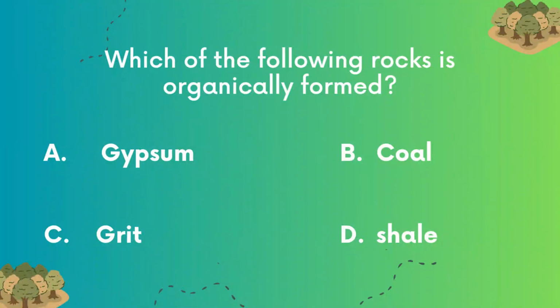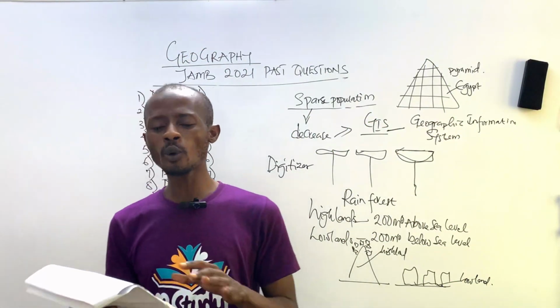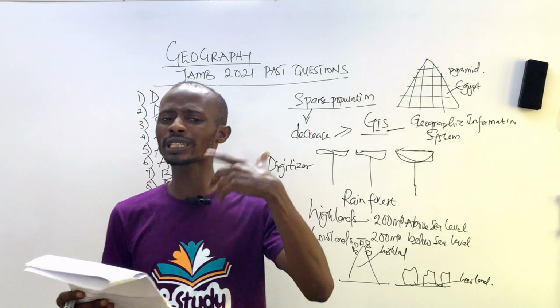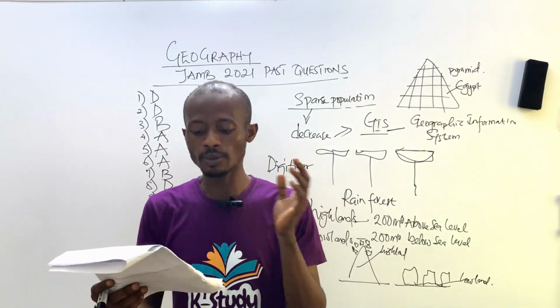Number 11. Which of the following rocks is organically formed? A, gypsum, B, coal, C, granite, and D, shale. Here we're talking about organically formed rocks. Now, before we go into organically formed, we should know the types of rocks we have first. We have the igneous rock, the sedimentary rock, and the metamorphic rock.